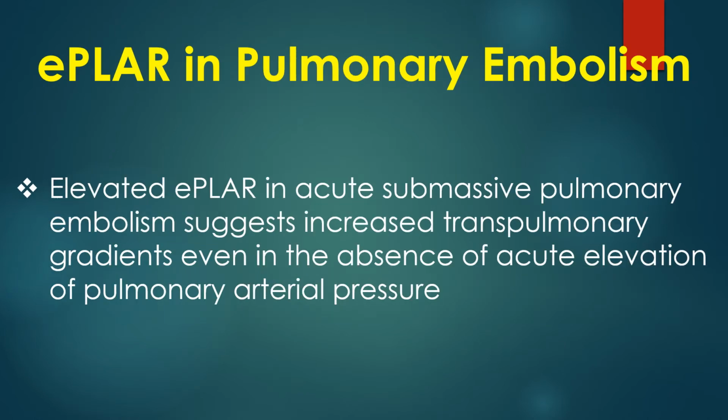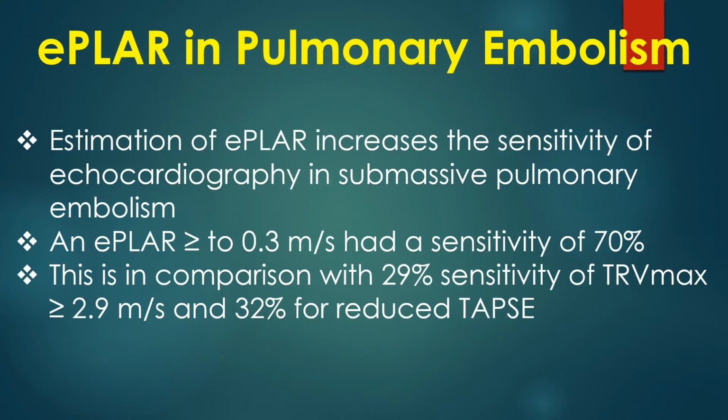Elevated EPLAR in acute submassive pulmonary embolism suggests increased transpulmonary gradients even in the absence of acute elevation of pulmonary arterial pressure. Estimation of EPLAR increases the sensitivity of echocardiography in submassive pulmonary embolism. An EPLAR of more than or equal to 0.3 meters per second had a sensitivity of 70%. This is in comparison with 29% sensitivity of TR Vmax more than or equal to 2.9 meters per second and 32% sensitivity for reduced TAPSE.